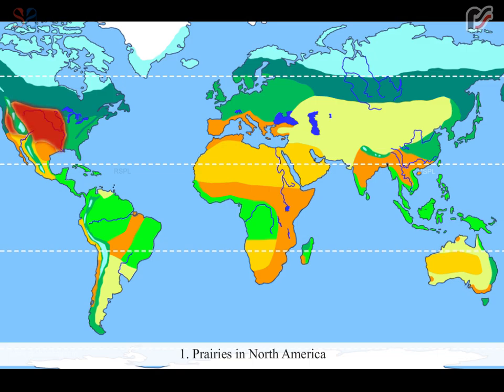Prairies in North America, steppes in Russia, pampas in South America, velds in South Africa, downs in Australia, savanna in Central Africa.